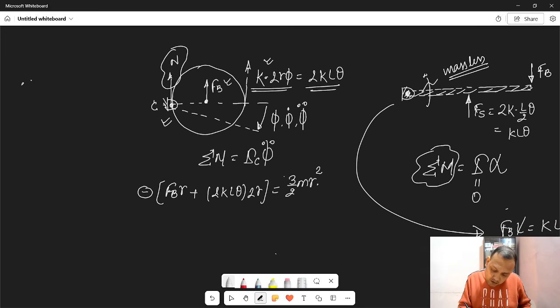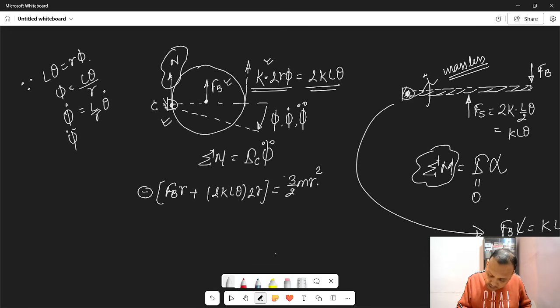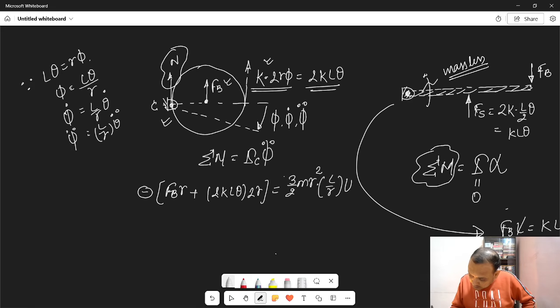Since L theta equals r phi, which we have already done, phi equals L theta by r, phi dot shall be L by r theta dot, and phi double dot shall be L by r theta double dot. So everything will convert into theta. Very simple.